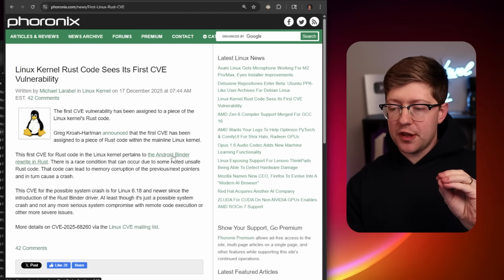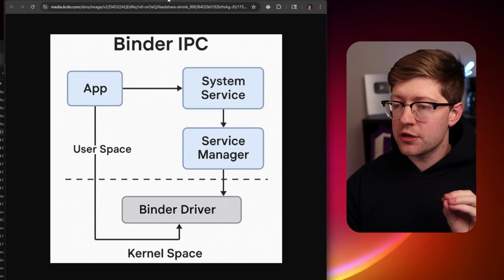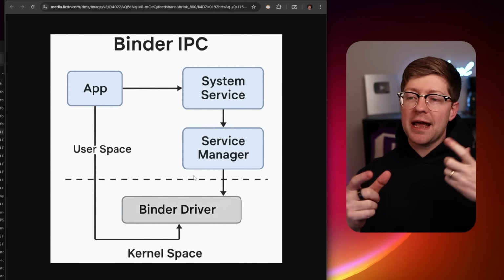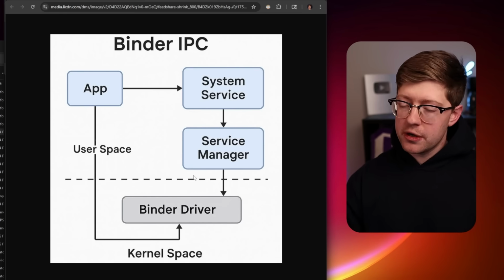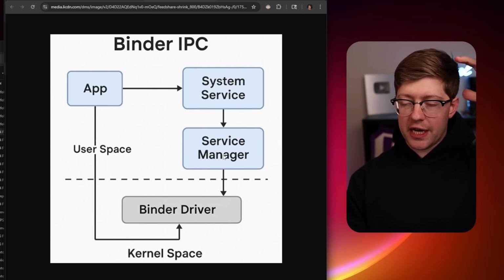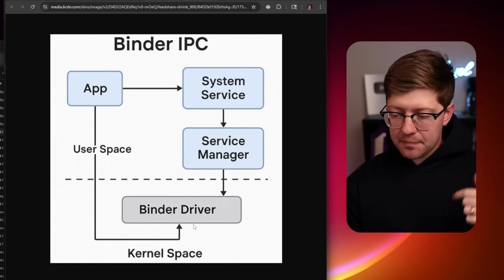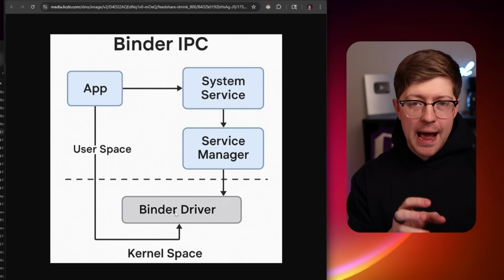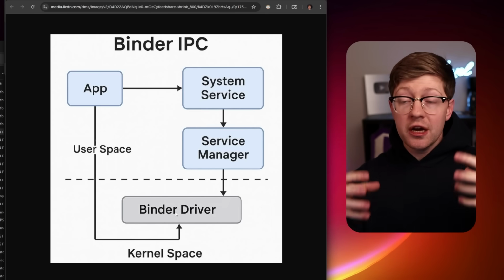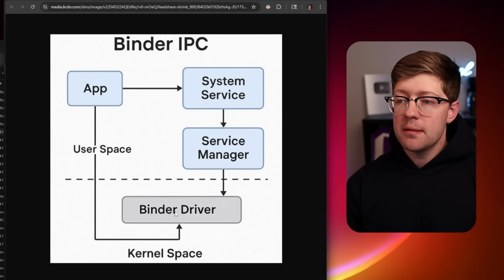So the driver we're talking about today is known as Android Binder. Android Binder is basically an IPC, an inter-process communication mechanism within Android. Basically, instead of talking through some really dirty syscall interface, you can use Binder to do IPC, to send messages through message queues and allow app A and app B to talk to each other cleanly through some kind of kernel mediation, right?